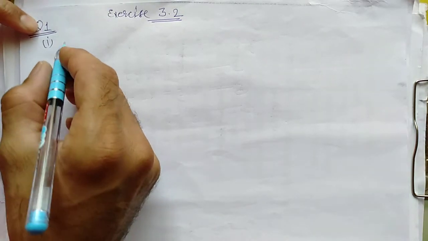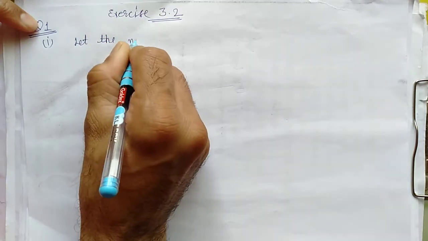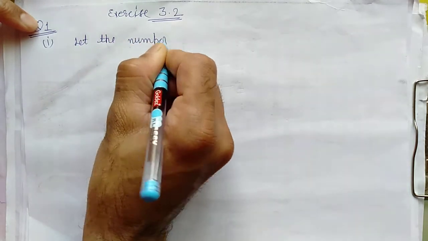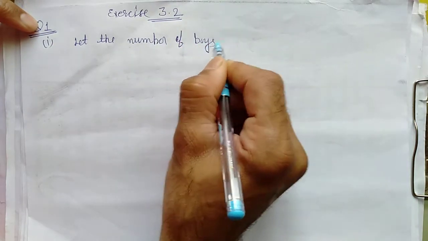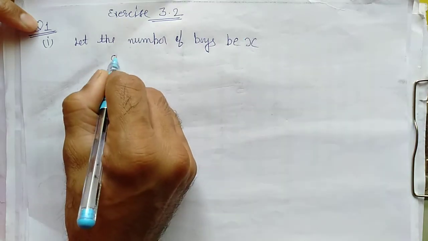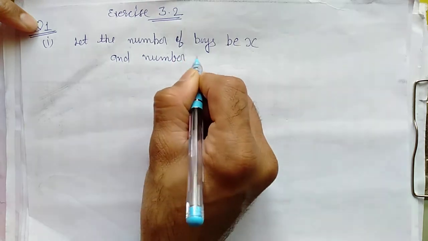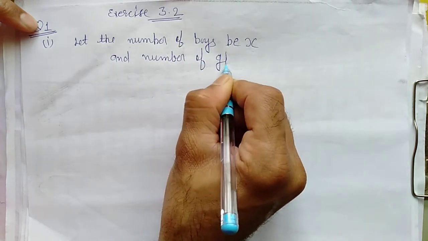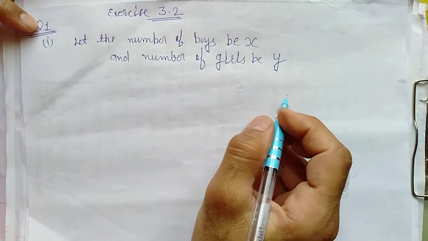According to the situation, let the number of boys be x and the number of girls be y.